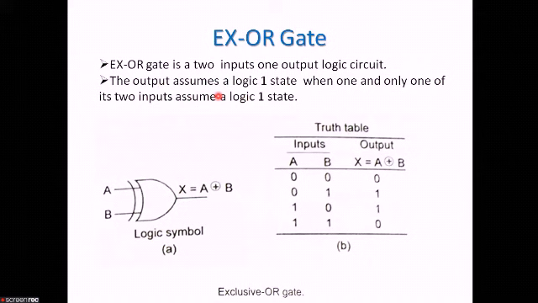Next, under the conditions when both the inputs assume the logic 0 state, or when both the inputs assume the logic 1 state, the output assumes a logic 0 state. These are the two cases. Now the output of an XOR gate is the modulo sum of two inputs. Here we have the logic symbol and this is the truth table.